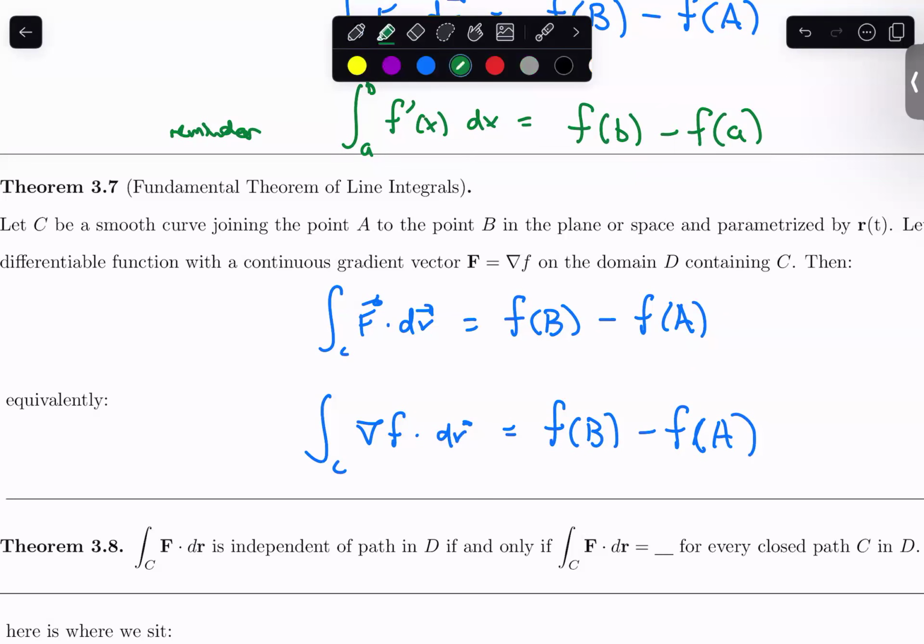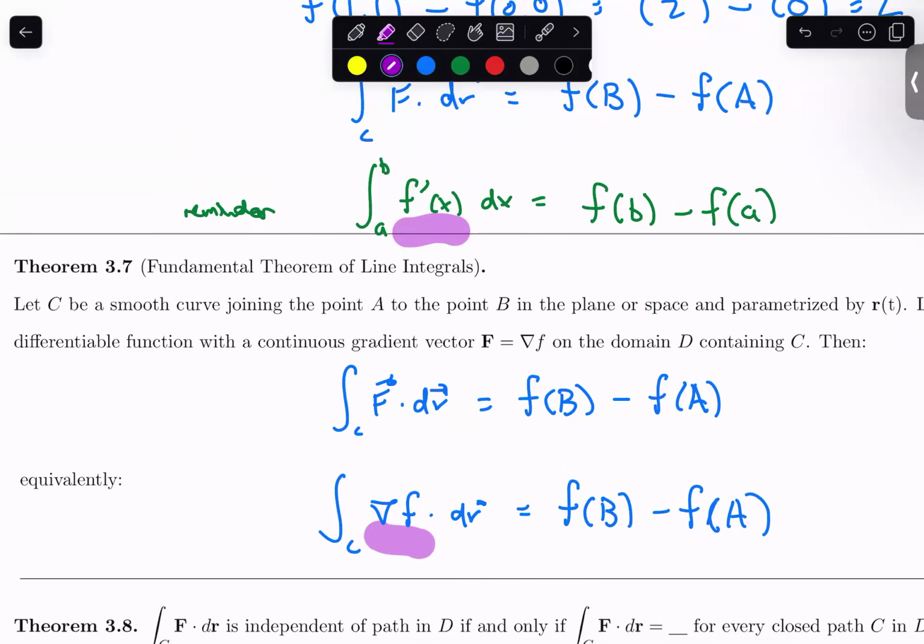And I just want to point out here kind of the similarity between these statements. Back in calculus 1, when we took a derivative, it was just f prime. But now here in calculus 3, if you wanted to take derivatives, well, there are different variables you could be taking the derivative with respect to. You can do with respect to x, or with respect to y, or with respect to z if you're in space. And all of that information, your x, your y, and your z derivative, is all embedded in this vector right here. So this is essentially a derivative vector. It houses all of your derivative information. And so essentially this is the derivative here. And it's very akin to what we did in calculus 1.